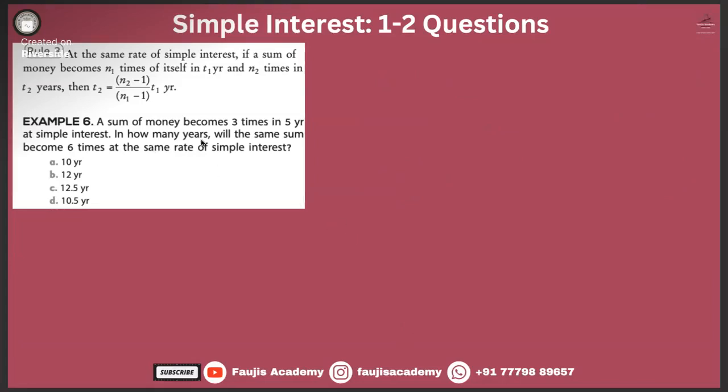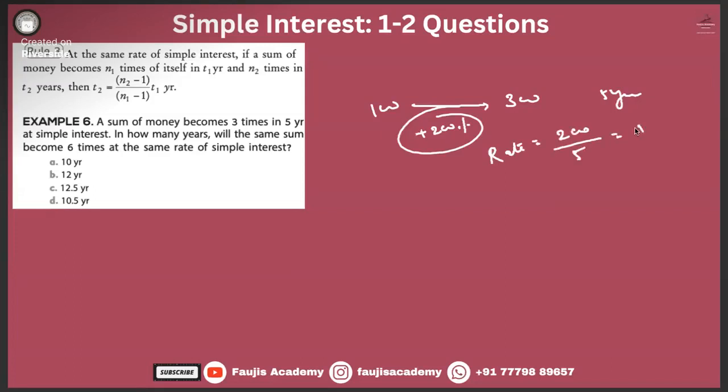A sum of money becomes 3 times in 5 years. Sum of money, 100 rupees becomes 300 rupees in 5 years, right? What is the increase? 200% increase? Yes or no, guys? Rate, how much? 200 divided by 5 is 40% rate per annum.